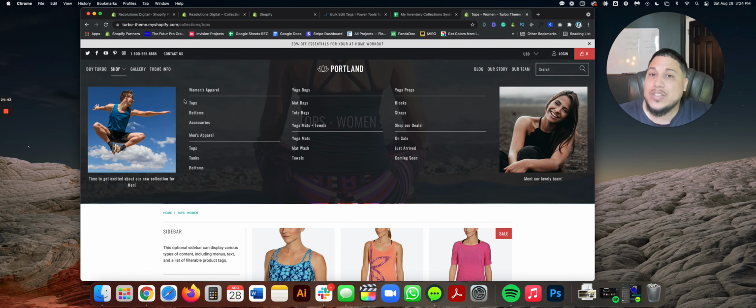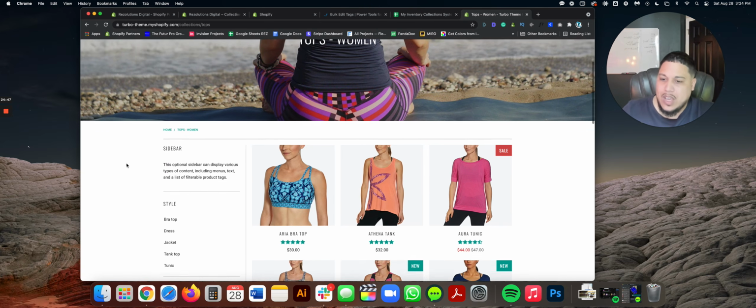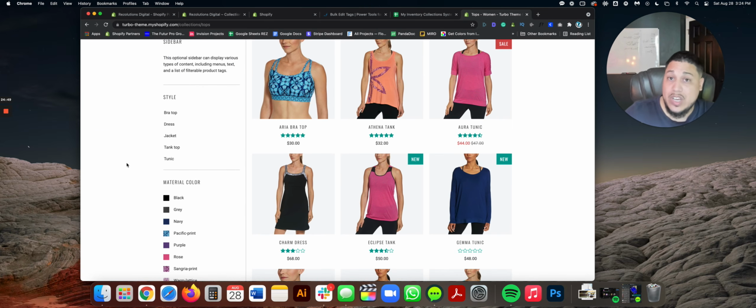So instead, what I recommend is whatever that 4th level tier is, make it into a sidebar filter. So let's pretend we go to tops. And we're in this collection, and you see on the left-hand corner, by the way, using Turbo, they have styles. They have bra top, dress, jacket, tank top, tunic. They have black, white, gray, all that. So style could have been a 4th level tier.